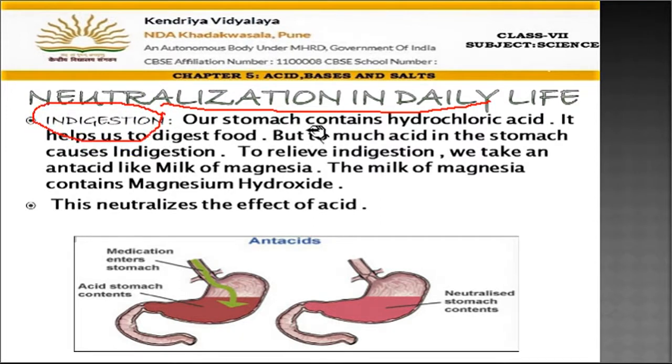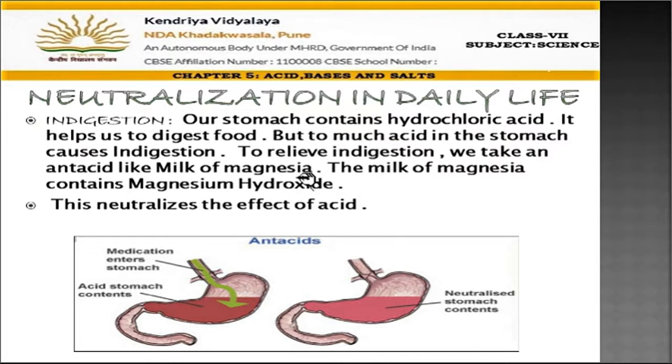Now, our stomach, everyone knows, has an acid present, which is called hydrochloric acid. And this acid helps us to digest the food. But too much acid in the stomach causes indigestion. If you eat very little or if you are not eating on time, what will happen? Food is less in our body, but acid is produced in the stomach, and that will cause indigestion and acidity problems. Then the stomach starts paining, and we feel like vomiting.